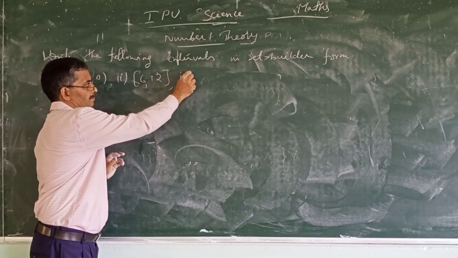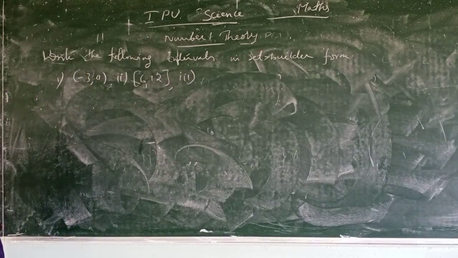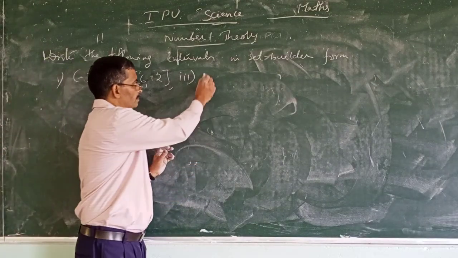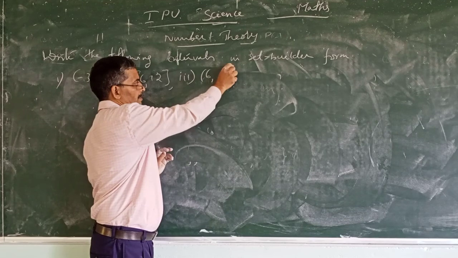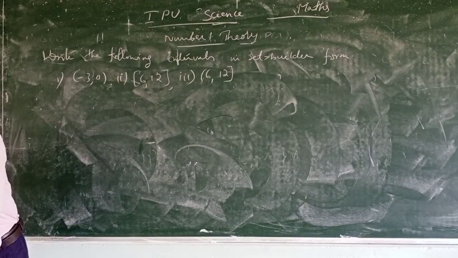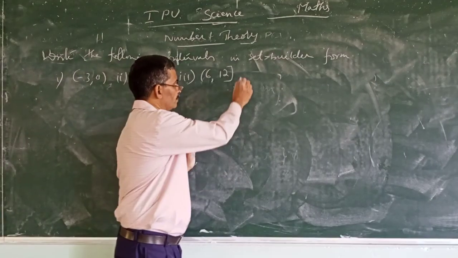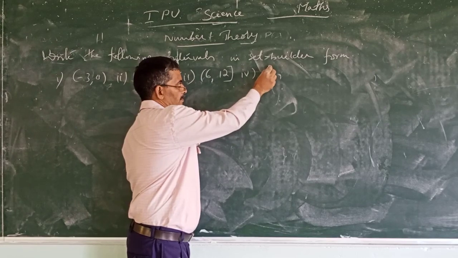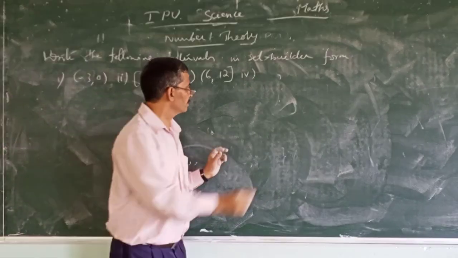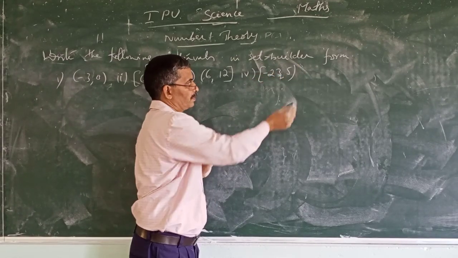Third one is (6, 12]. Fourth one is (-23, 5) with round brackets.